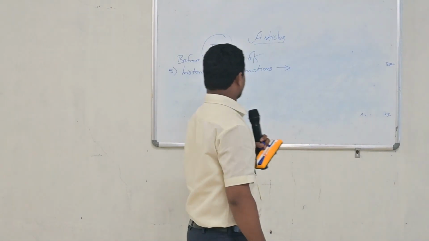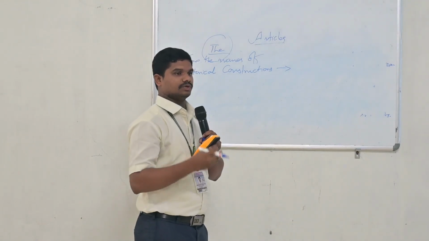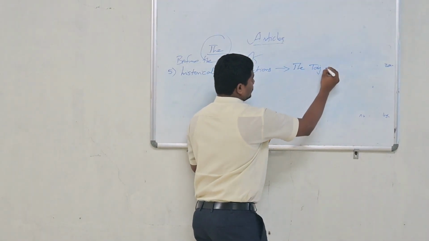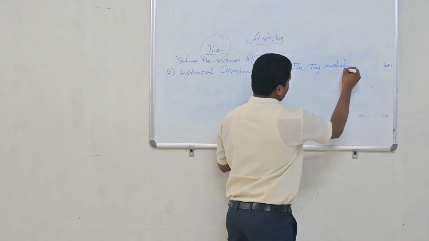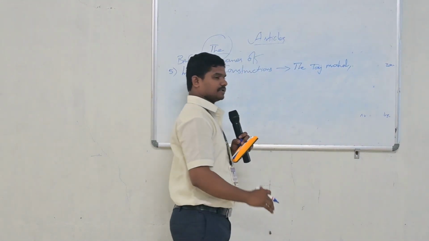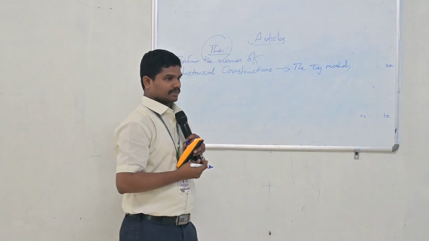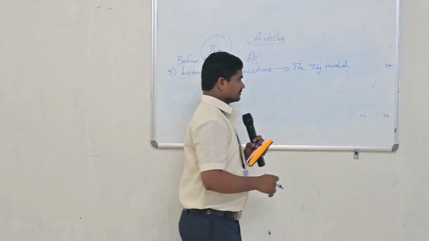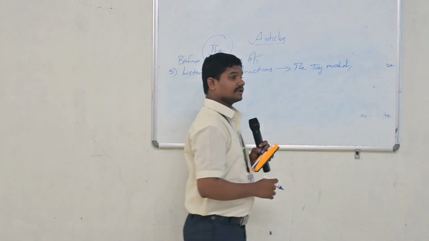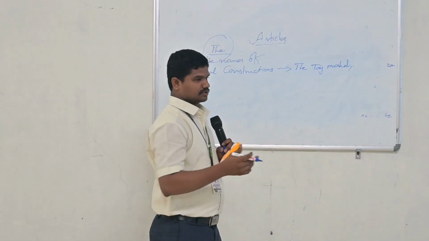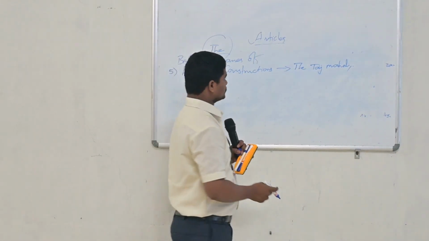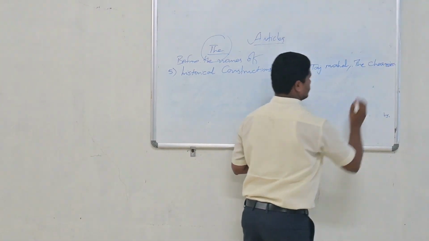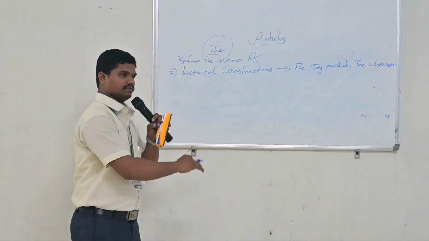Very good. So before all of them, historical constructions also, we use the definite article the. So the Taj Mahal. The high-tech city. So in another perception, we can use article the here. Right? So let us complete the topic and then we just try to discuss. Okay, you can use the article the high-tech construction. Right? The Taj Mahal, the Charminar. So before historical construction, we use article the.